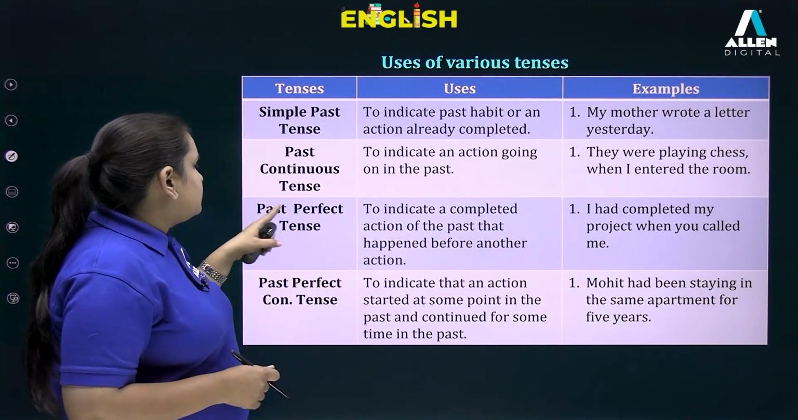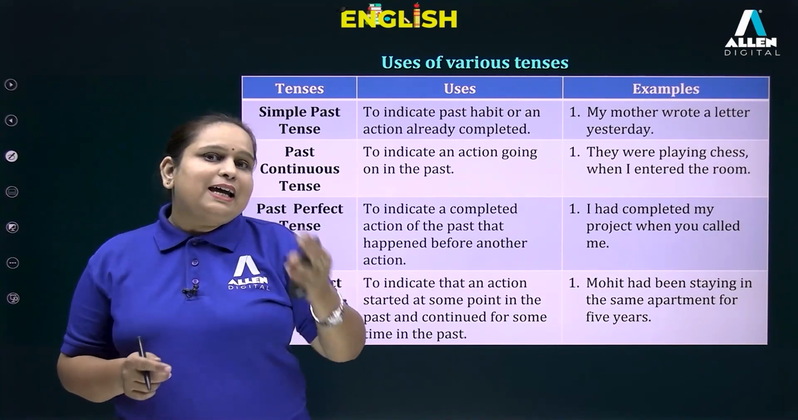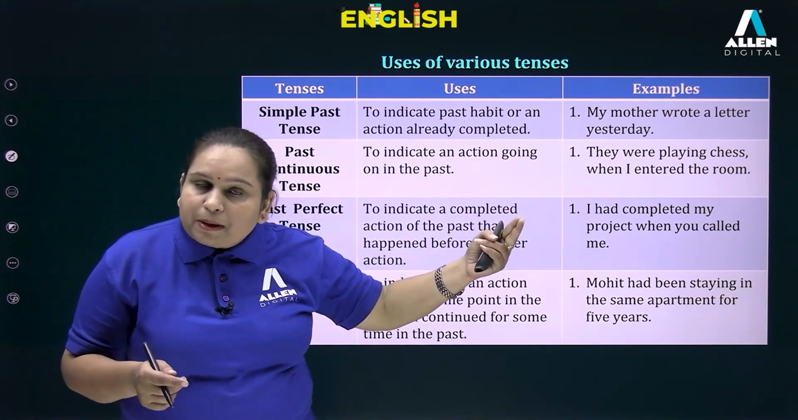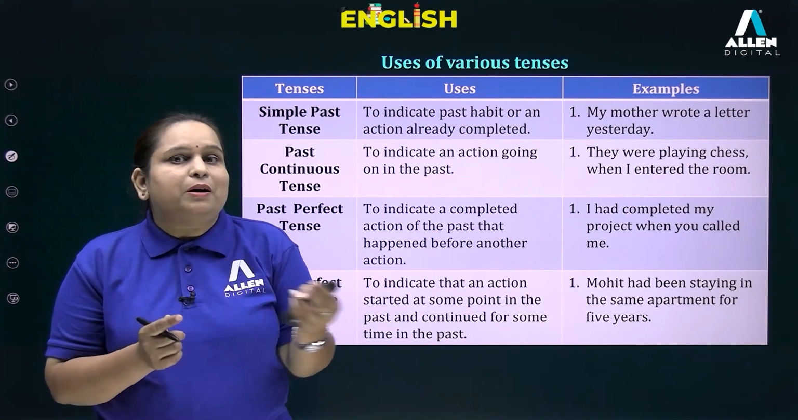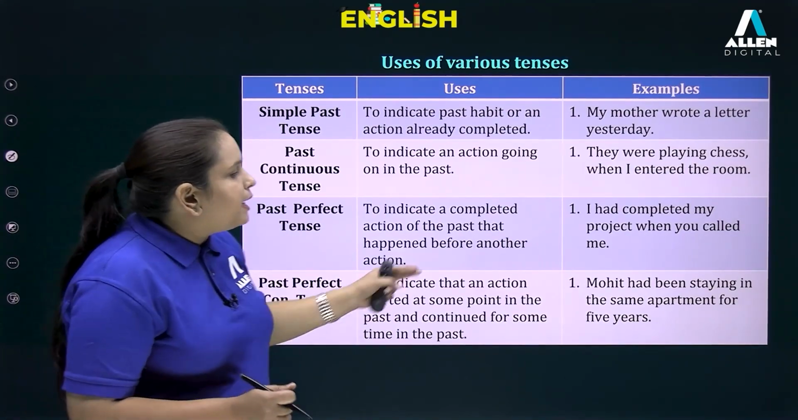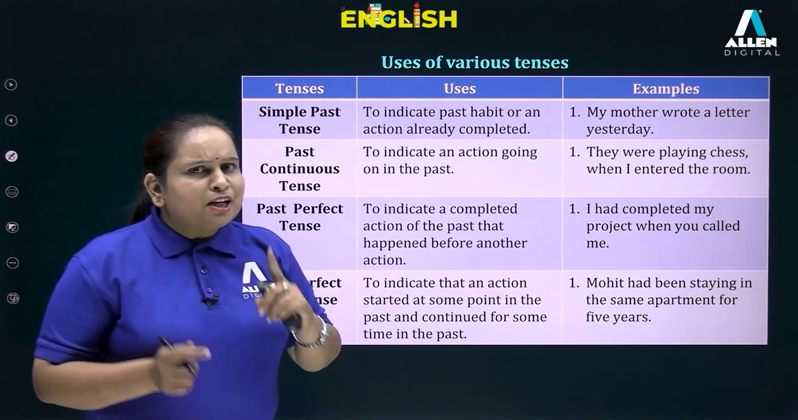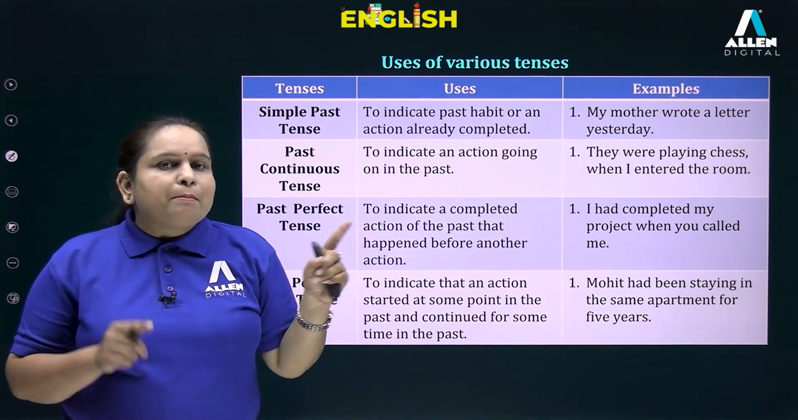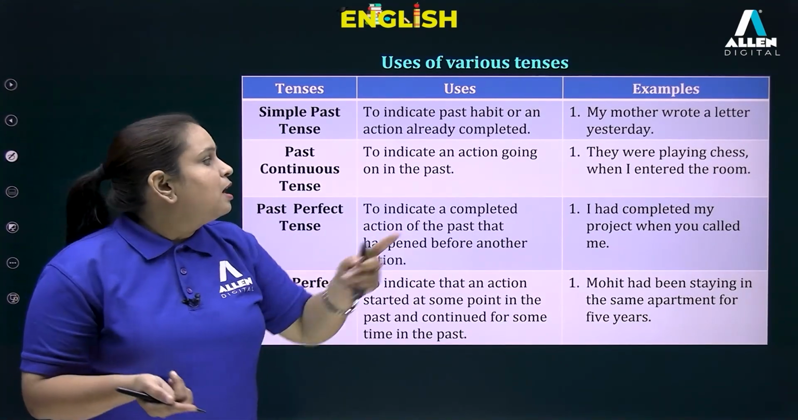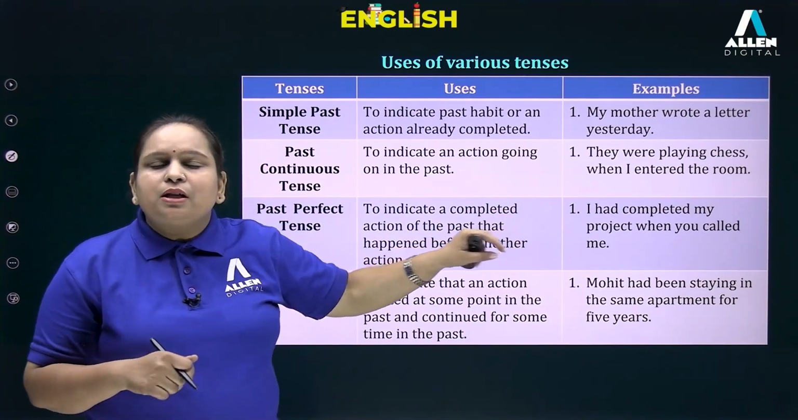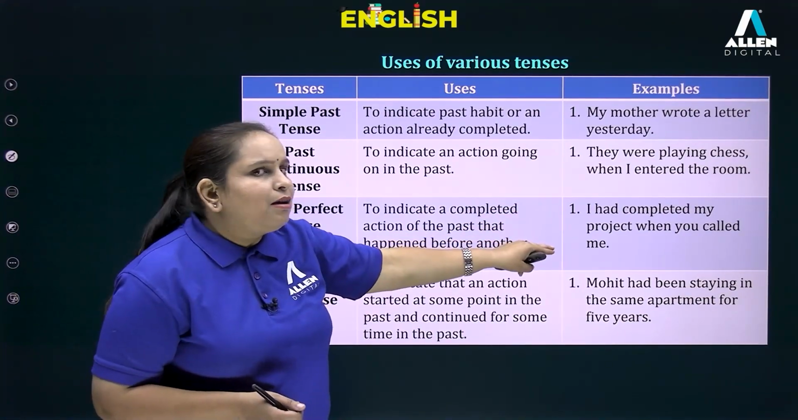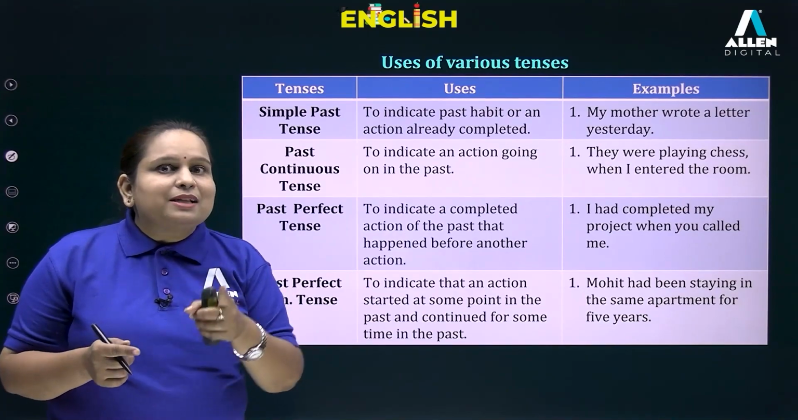Let's now proceed to past perfect tense. It talks about an action that took place in the past before another action of past. For example, I had completed my project when you called me. So you called me in the past, but before that happened, I had already completed my project. So both these actions took place in the past and completing the project took place earlier.